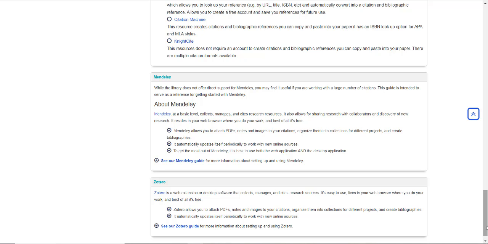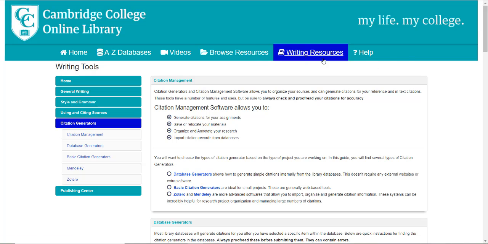One word of caution is there's nothing out there on the marketplace, either freely available or something for which you pay, which is 100% of the time going to correctly format your reference in APA. It's just at present there's nothing like that. So if you choose to use a tool like this, and I won't discourage you, please remember that you need to review the citation that it creates and make sure that it's in correct APA format, because you can't blame the citation generator if you pass something into your professor and they take off a point because there's some error in it. So just be aware of that. But all the APA information we have is here by way of writing resources.